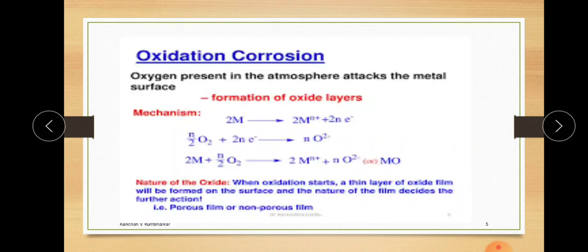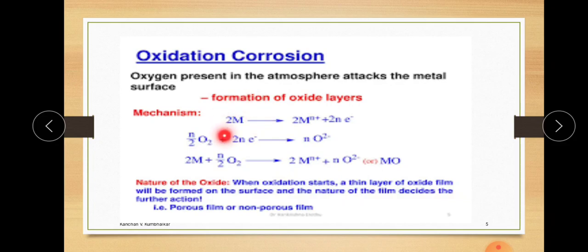Now, its mechanism. Oxygen present in the atmosphere attacks the metal surface, and hence there is a formation of metal oxides. For example, suppose we have a metal, which is in a solid phase. Suppose we have an iron rod placed in atmospheric conditions.